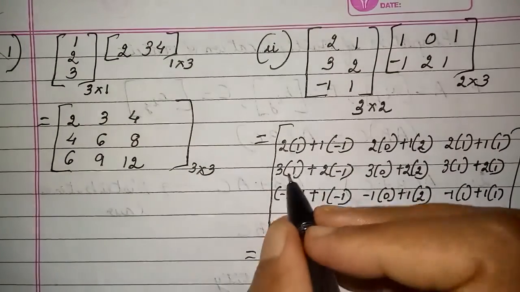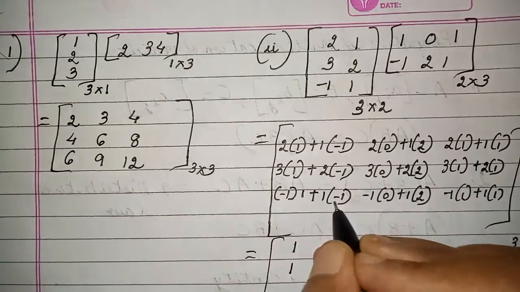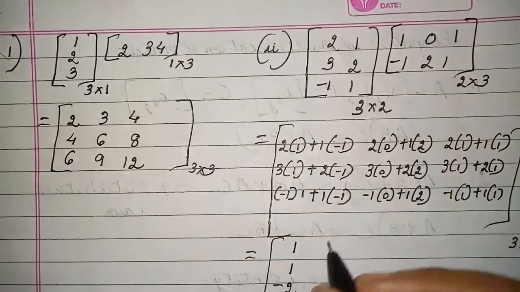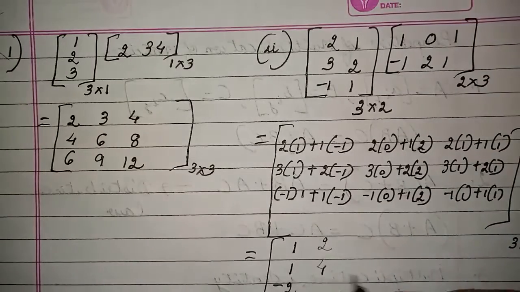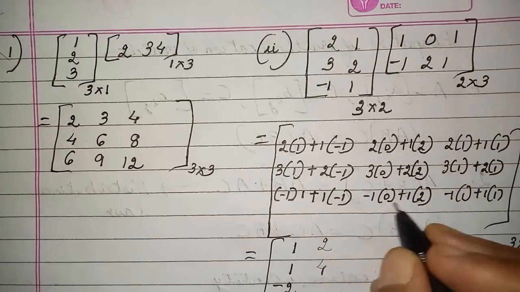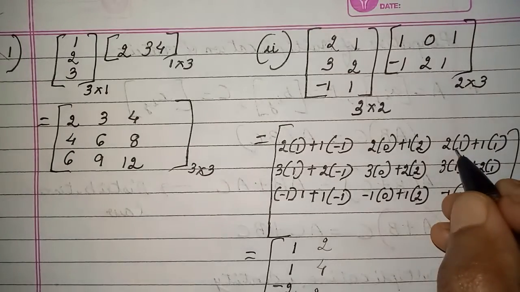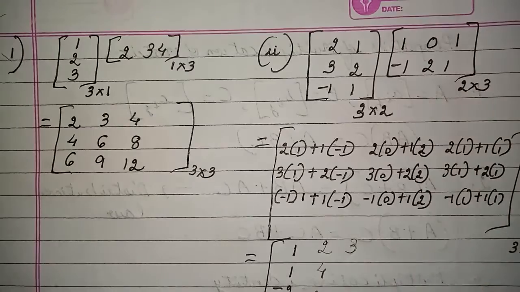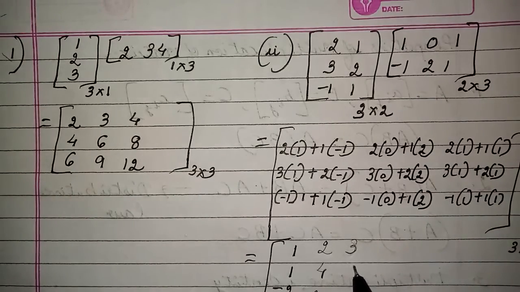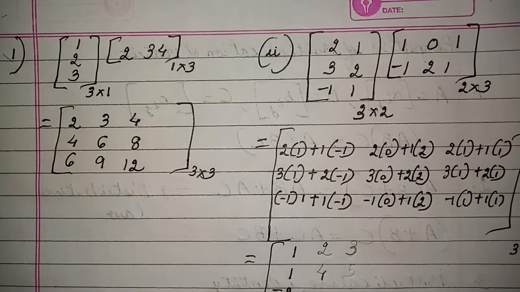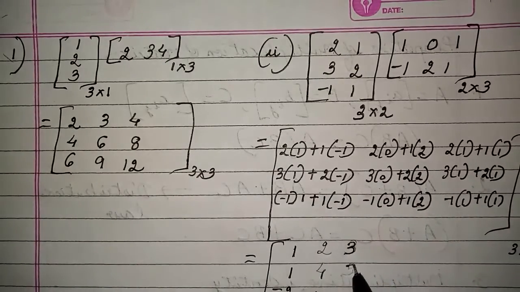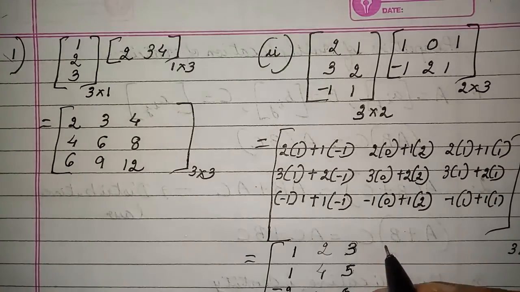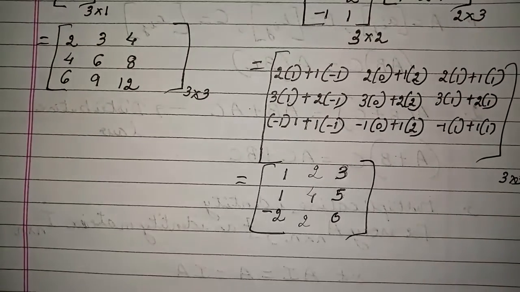2 minus 1, 3 minus 2, minus 1 minus 1, 0 plus 2, 0 plus 4, 0 plus 2, okay, 2 plus 1, I have here 2 plus 1, I have here 3 plus 2, 5, I have right here 3, I have right here 3 plus 2, 5, I have minus 1 plus 1 as 0 here. So this is my matrix multiplication of this one.